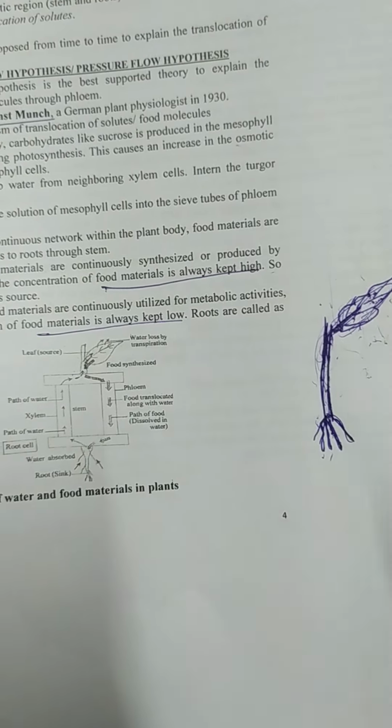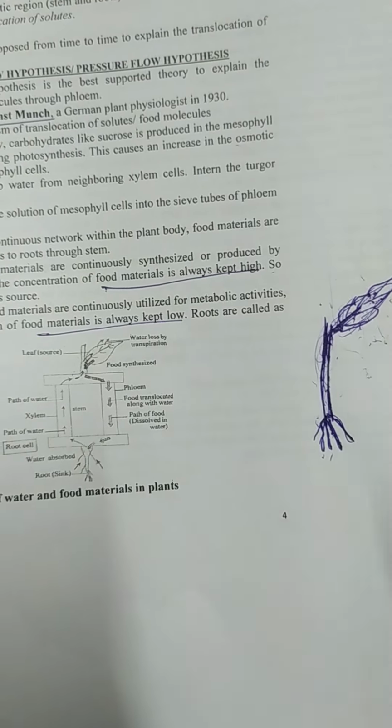In the stem and roots, food materials are continuously utilized for metabolic activities. For example, roots always utilize the food materials for their metabolic activities. Thus the concentration of food materials in the roots is kept low. Right? In the leaves, food materials are synthesized and produced, so they are always kept high. In the roots, they are always utilized, so the food materials are always kept low. So the roots are called the sink.